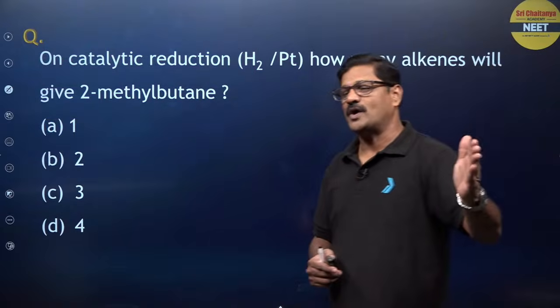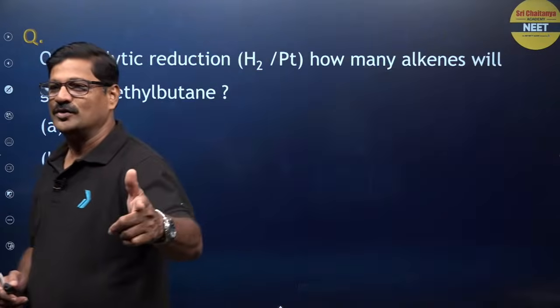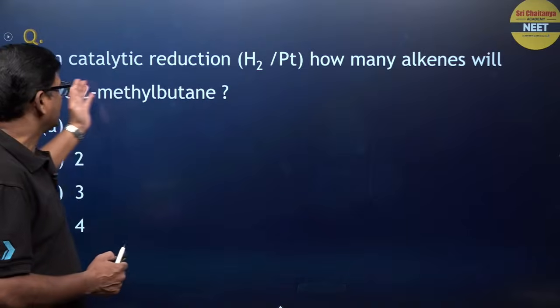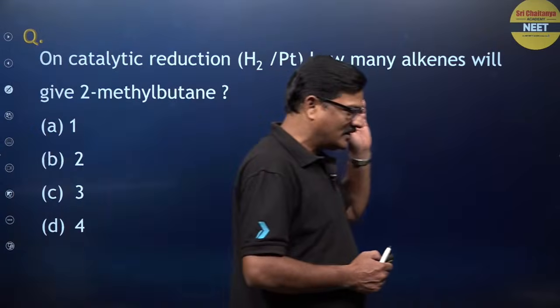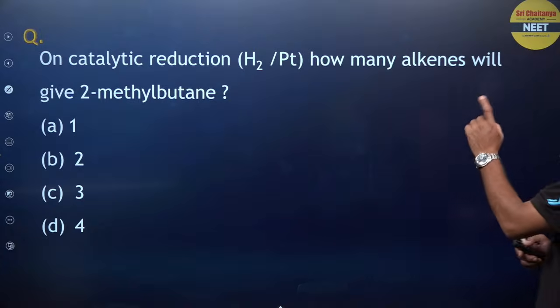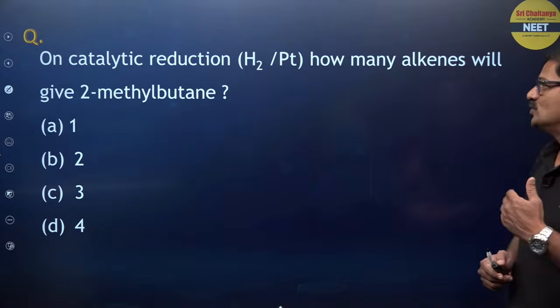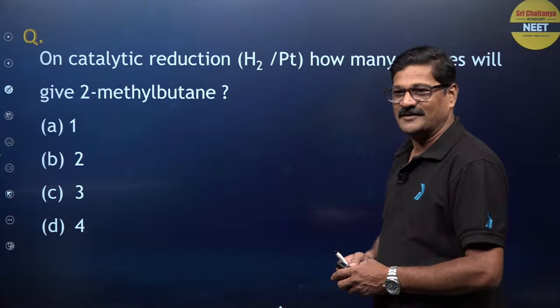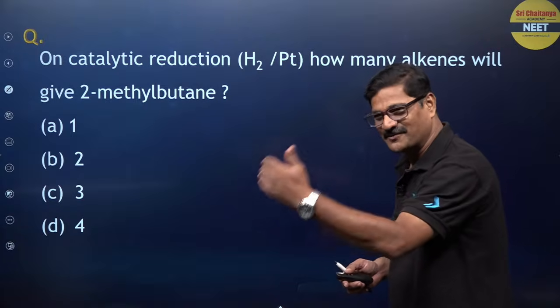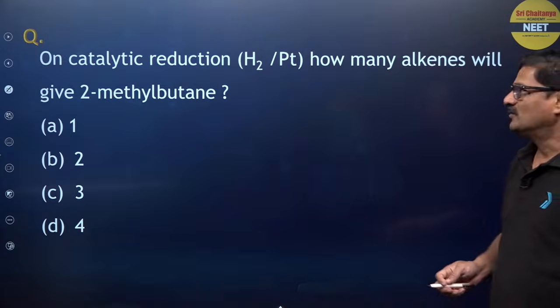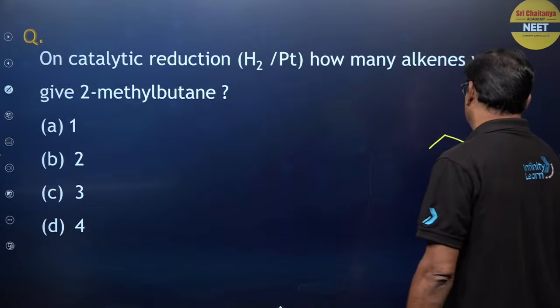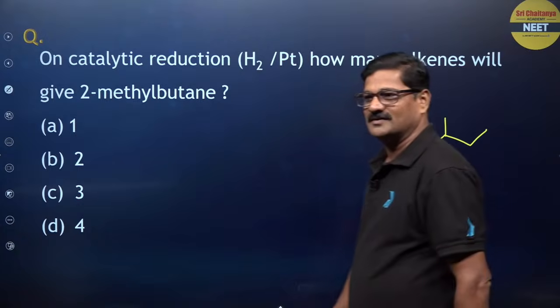Who is going to write the answer for this? The question indicates here: on catalytic reduction with H2 and Pt, how many alkenes would give 2-methyl butane? So waiting for your answer. What is 2-methyl butane? So this is 2-methyl butane.